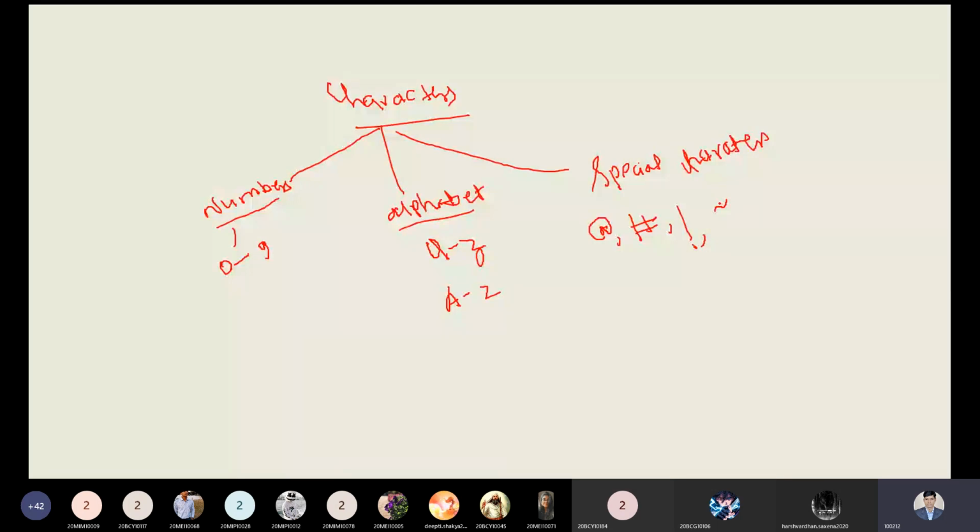The tilde symbol is just below the escape key. And we have the comma, the double quote, the dollar, the percentage symbol, and this is an ampersand. So these are the special characters. Characters come in great variety in the computer system.